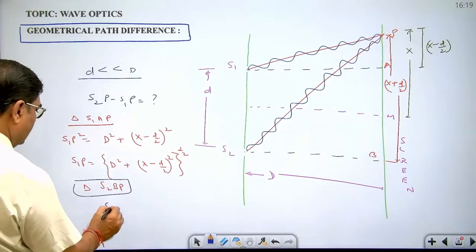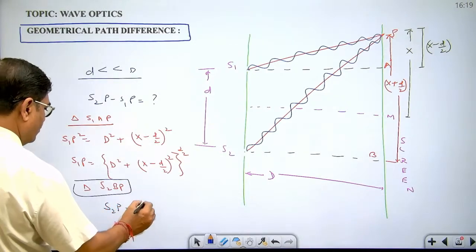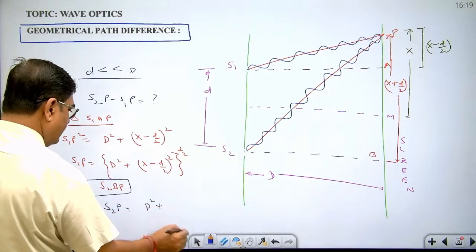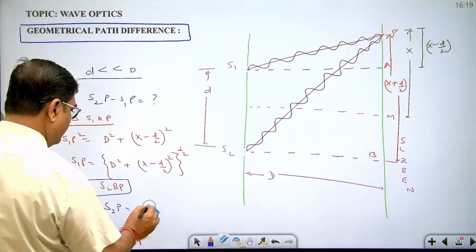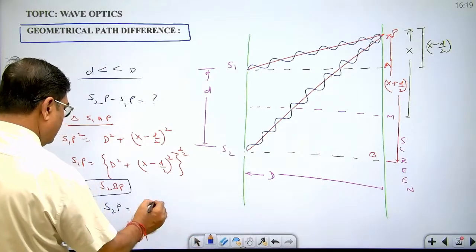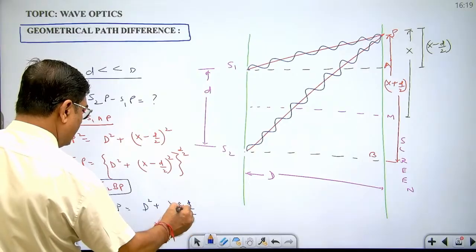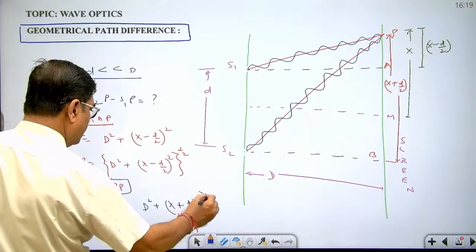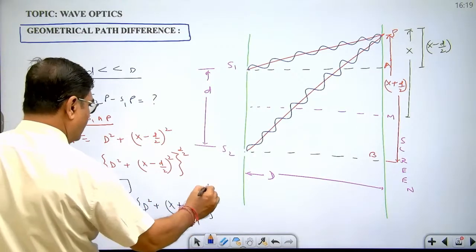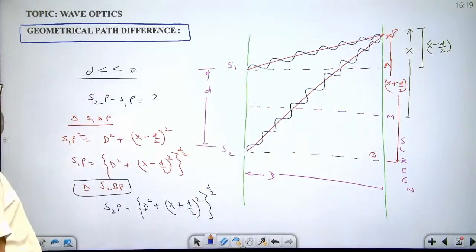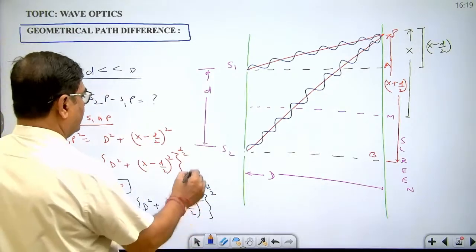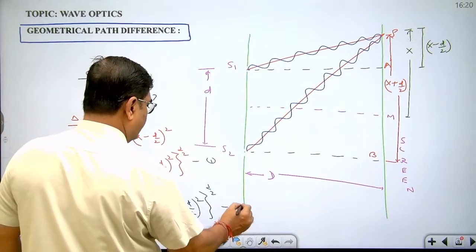In a very similar way, S2P is (D square plus (X plus d by 2) whole square) whole power 1 by 2. Okay, now this is equation number 1 and this is equation number 2.